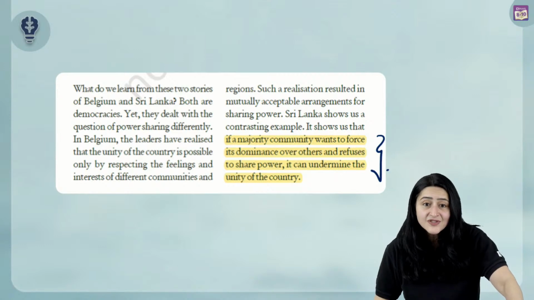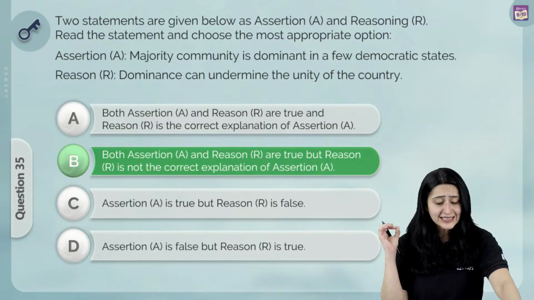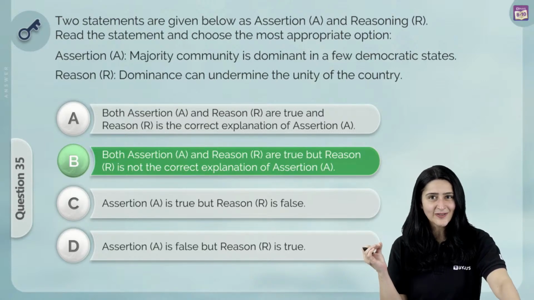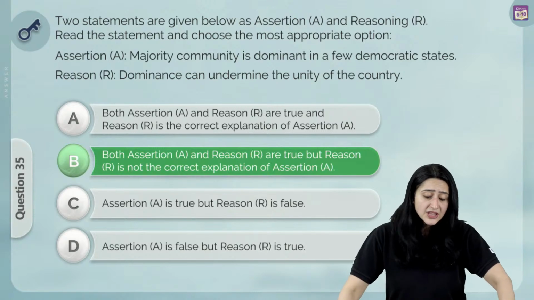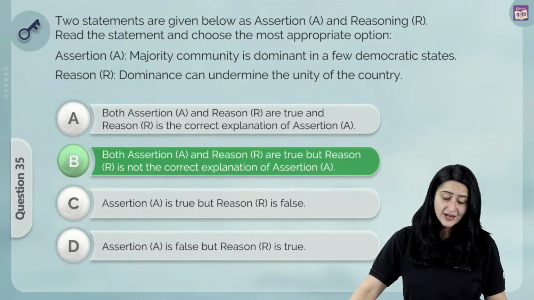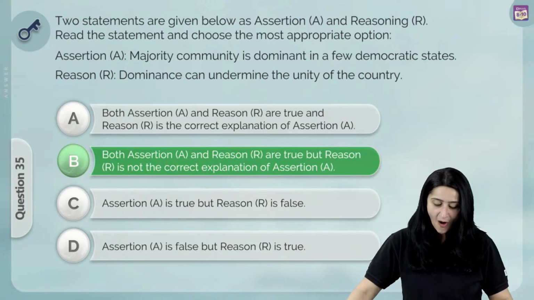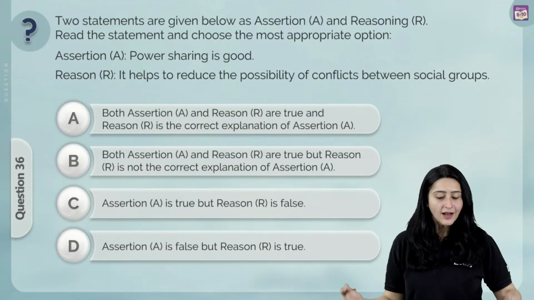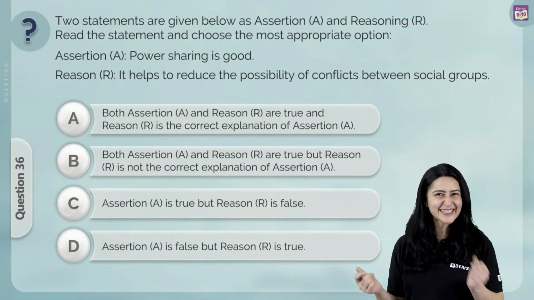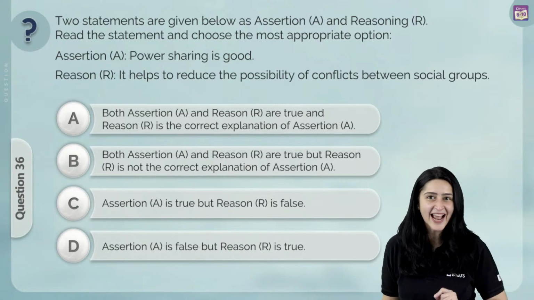If the majority community wants to force its dominance over others and refuses to share power, it can undermine the unity of the country. So definitely we know that both are true, but is the reason the correct explanation of the assertion? No, it is not. So we can say easily that option B over here is correct. Both the assertion and reason are true, but the reason is not the correct explanation of the assertion. Let us move on to our next question. Again, assertion reason question, but this one we had already given it to you in our live sessions.